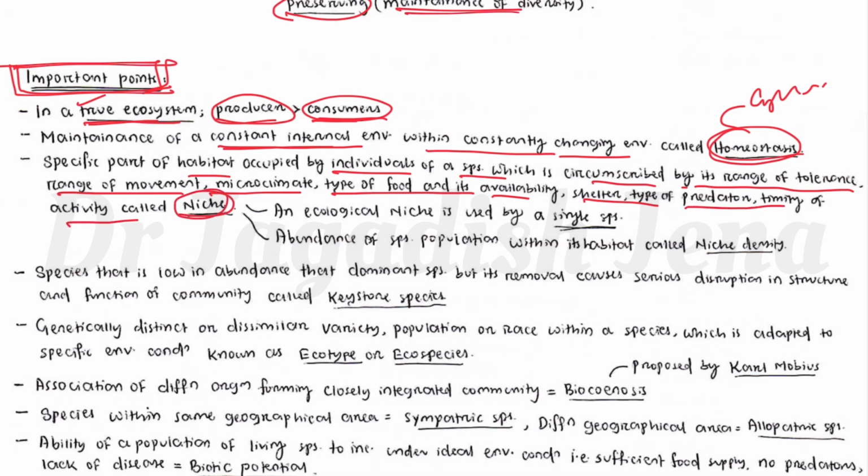Okay. So the specific part of a habitat that is occupied by an individual of a species, which is circumscribed by its range of tolerance, range of movement, microclimate, type of food and its availability, shelter type, predation, timing, and activity, is called a niche. An ecological niche is used by a single species. The abundance of a species population within its habitat is called niche density.